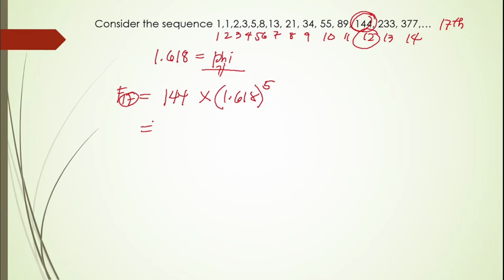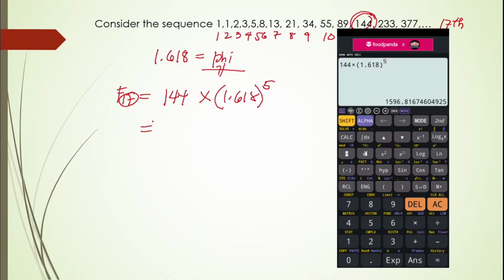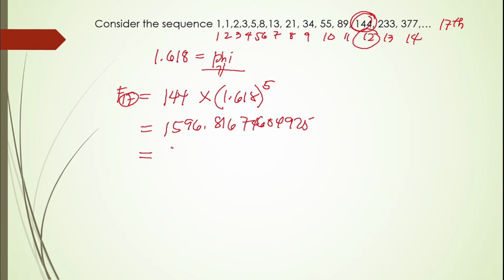So if we calculate that, we have 144 times 1.618 raised to 5. The result is 1596.81674604925. So this is approximately 1597. So that is F17.